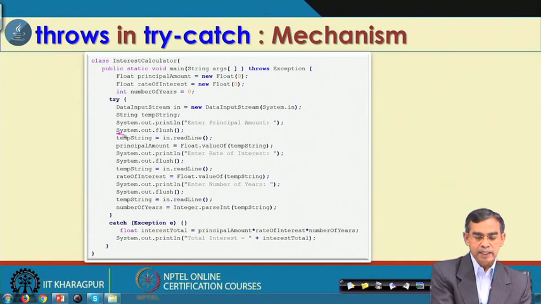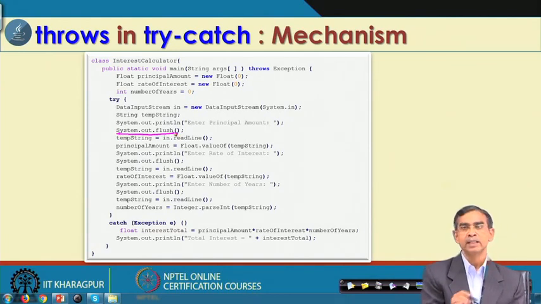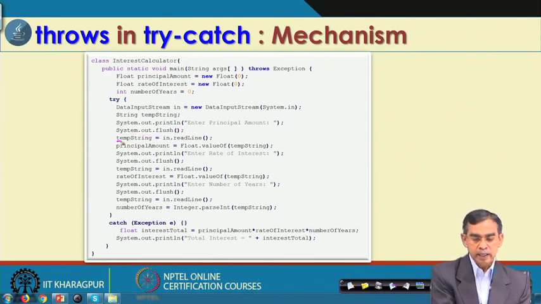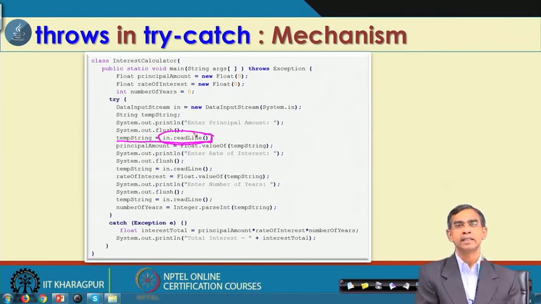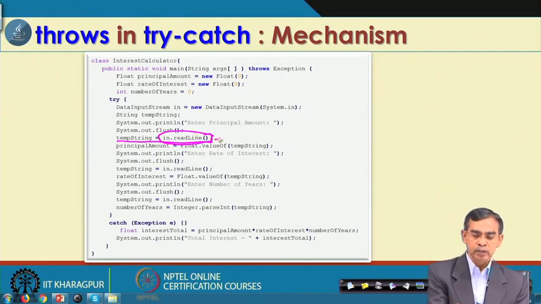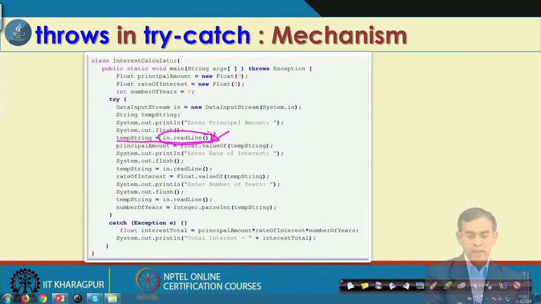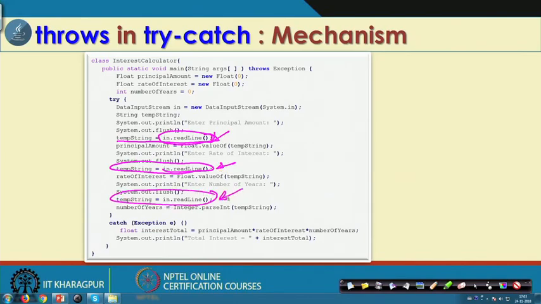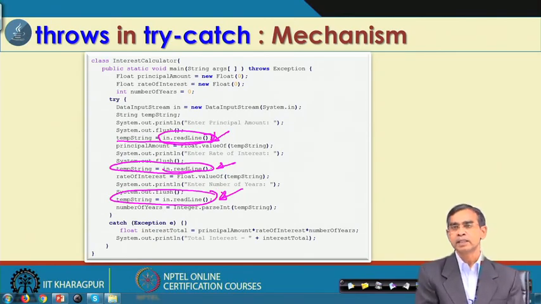Now, these are the System.out.flush, which is basically cleaning the buffer, the concept is there. Now here you see there is again readLine. If suppose this buffer is not able to read successfully for some reason, then here also there will be an exception, and here also another exception if the buffer is not able to read at this point, and here is also another exception if the buffer is not able to read at this point. Okay, so we see there are three different points where the exception occurs, and in this particular example only one particular type of exception occurs.